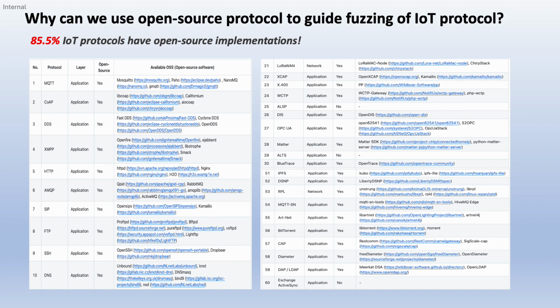Okay, why does this work broadly? Because 85.5% of IoT protocols have open source implementations. That's a huge opportunity to reuse structure and behavior as guidance. For example, we listed 89 protocols, and we found 61 of them have open source implementations.